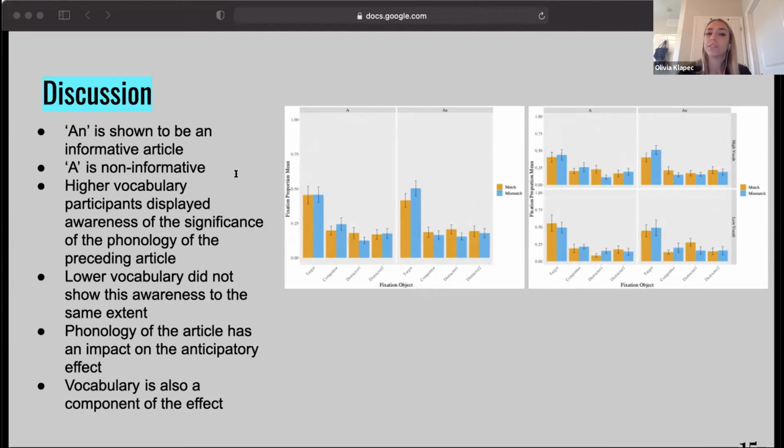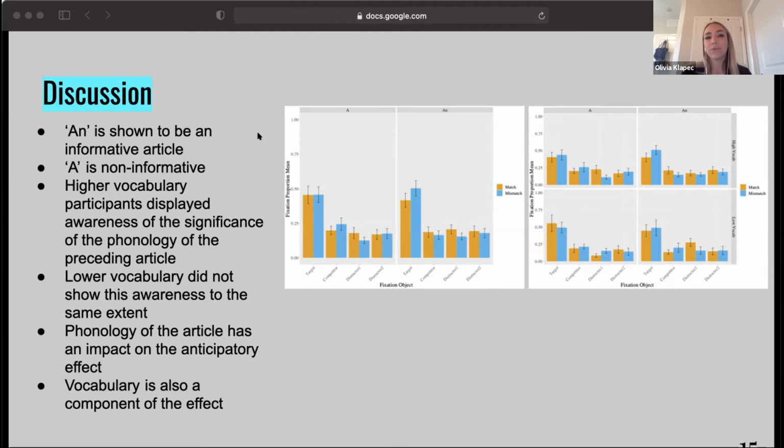effect in the match or mismatch display, but the proportion of fixations to the target in the case of "an" showed that this article had a greater impact on the anticipatory effect. This data indicates that "a" could be perceived as more of a default article that does not elicit significance to the subsequent noun like "an" does. This follows the concept of informative and non-informative articles, as the participant did not need to wait to identify the target after hearing "an," but did when hearing "a."